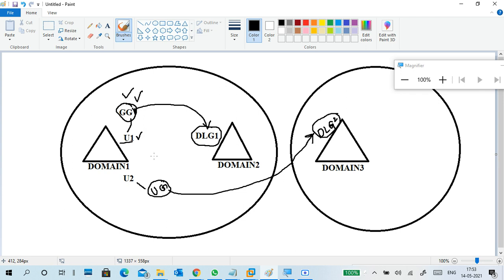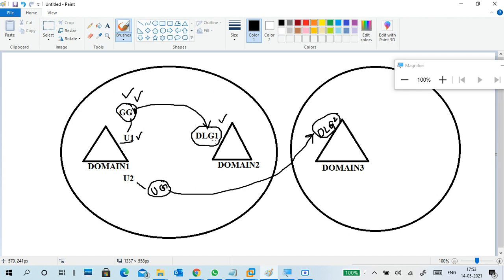But if you are a member of a different domain and you want to access domain local resources of another domain, then you should be a member of that domain local group.